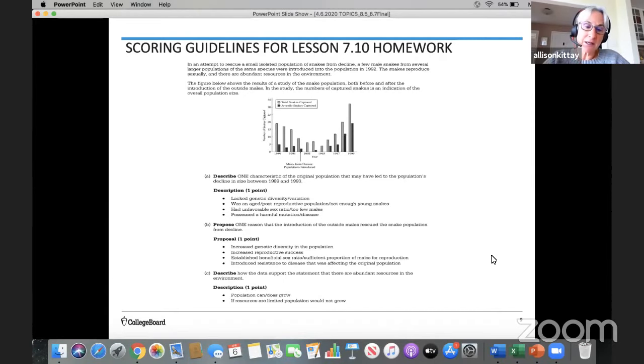And then the last part asks you to describe how the data support the statement that there are abundant resources in the environment. And if you look at that graph, you can see that the population does increase in number. So you could say that the population can and does grow, or you could have said that if the resources were limited, the population would not grow. So this was a 3-point question. Each part, A, B, and C, was worth 1 point.